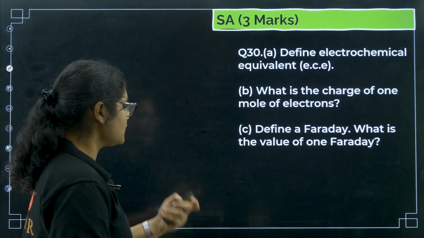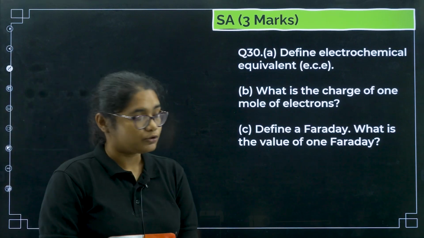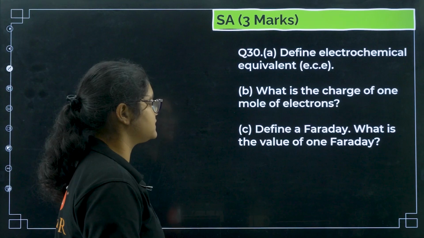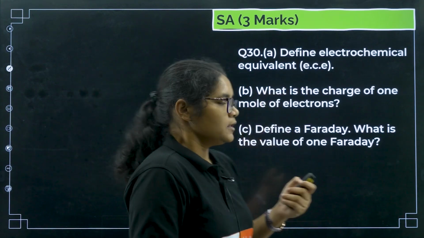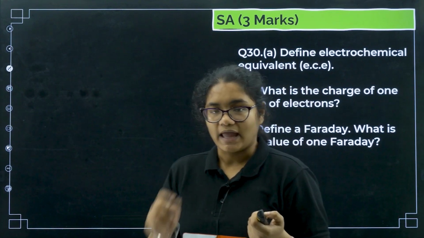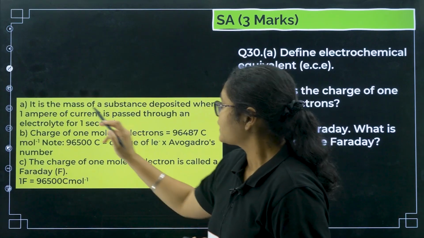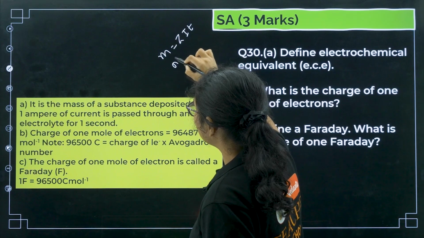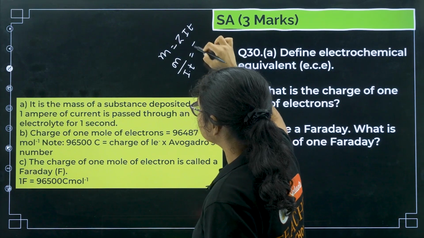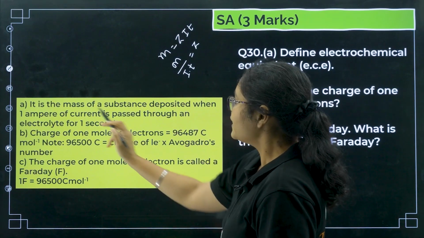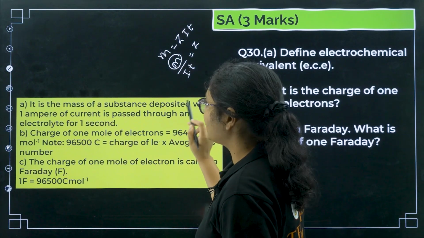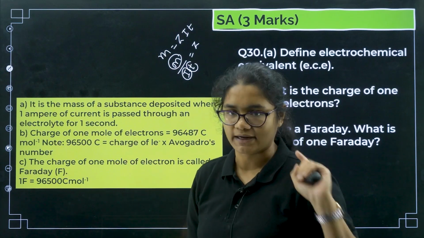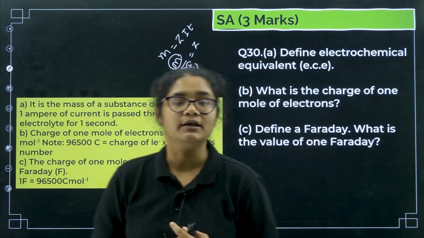Next, define electrochemical equivalent, state the charge of 1 mole of electrons, and define 1 Faraday and its value. Electrochemical equivalent is Z. M is equal to ZIT, or M by I into T is equal to Z. So it is the mass of the substance deposited when 1 ampere of current is passed through an electrolytic solution for 1 second. That is called electrochemical equivalent.